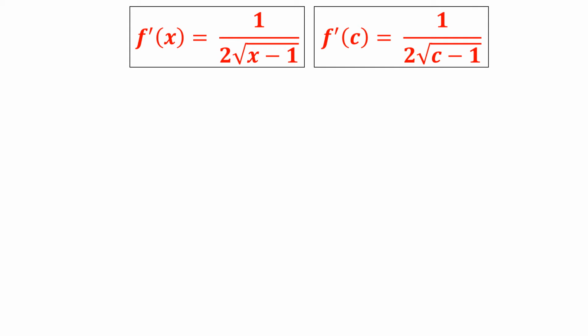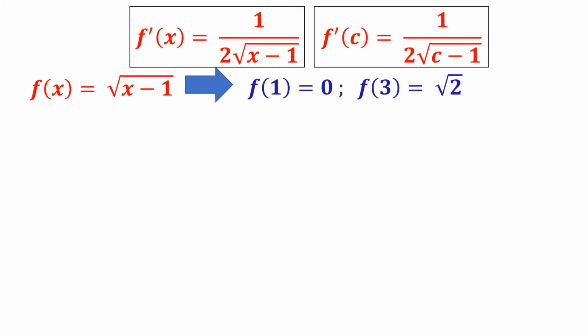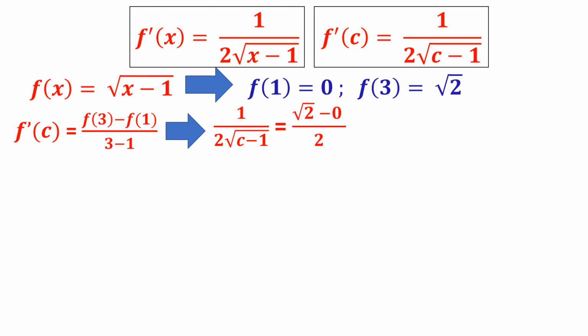Therefore, f dash of c I got. I will put it in this equation now. When f of x is equal to root x minus 1, what is f of 1? It is 0. What is f of 3? 3 minus 1, 2. Therefore, root 2. Put it in the f dash of c format. It is 1 upon twice root c minus 1. That is f dash of c is root 2 minus 0 by 2. By doing simplifications, 2 will get cancelled. Therefore, 1 upon root c minus 1 is equal to root 2.